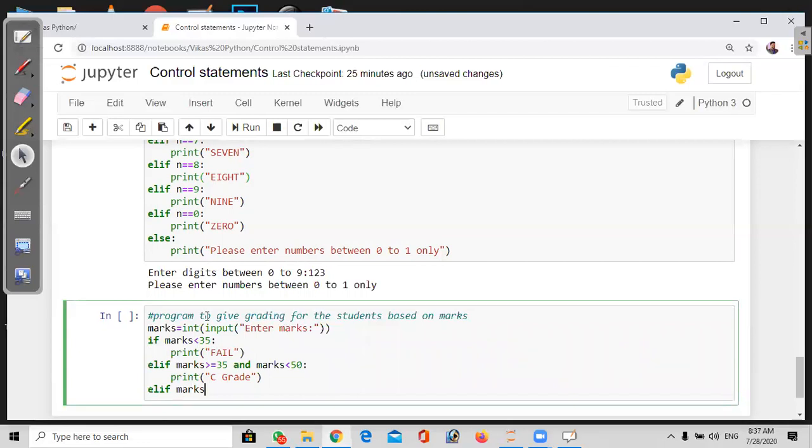If marks are greater than or equal to 50 and marks less than 60, B grade students will get 60. Print B grade.